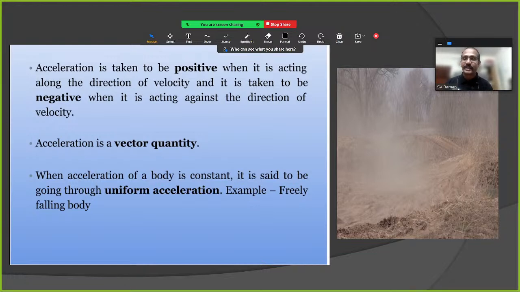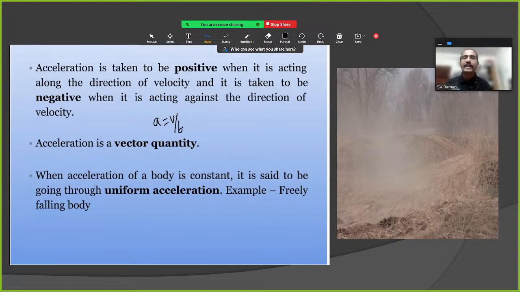Acceleration is a vector quantity. Why? Because acceleration is equal to change in velocity by time, as we discussed. Velocity is a vector quantity because velocity is equal to displacement by time. Displacement is a vector, hence velocity is a vector. Once velocity is a vector, acceleration is also a vector.